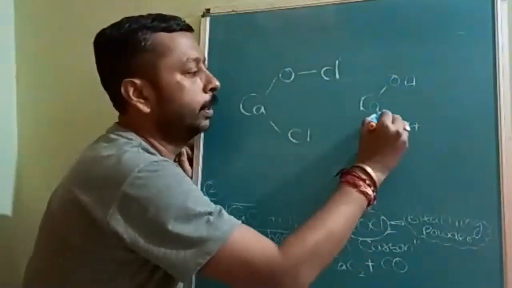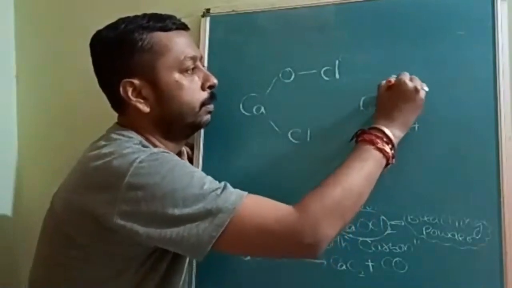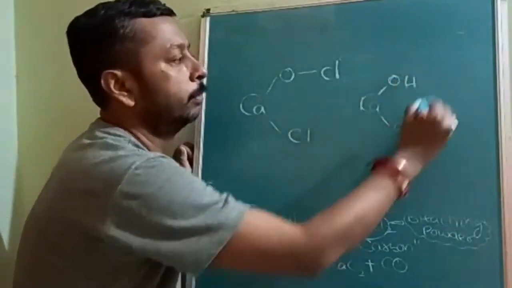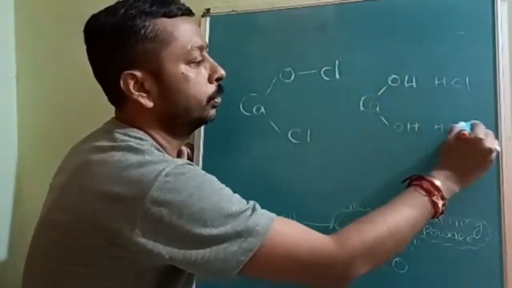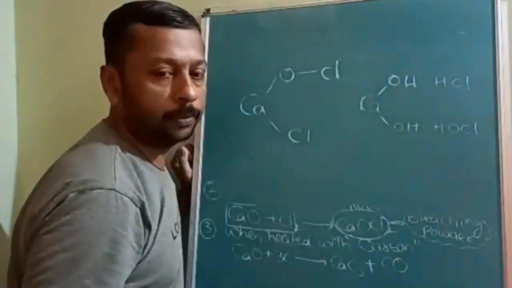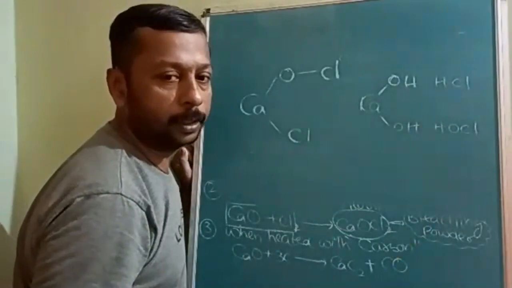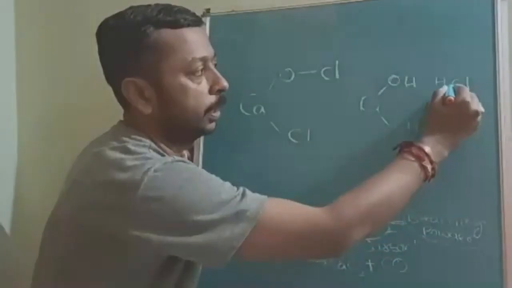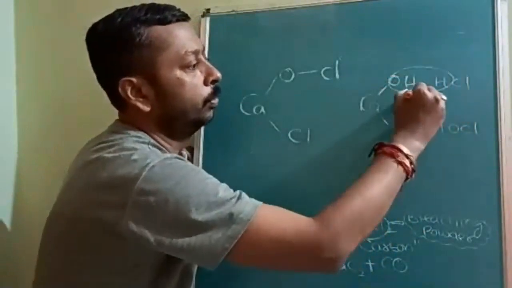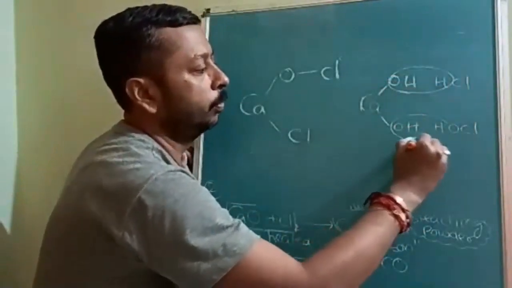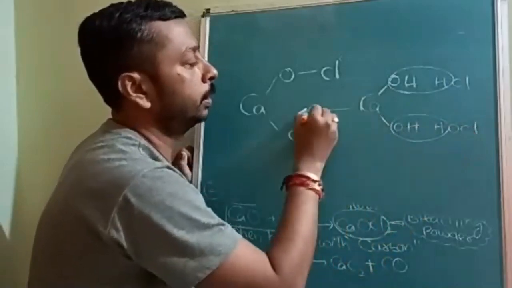Now, when calcium hydroxide, which is a diacidic base, is treated with HCl and HOCl, hydrochloric acid and hypochlorous acid, this part will remove water, this part will remove water, and then this is formed.